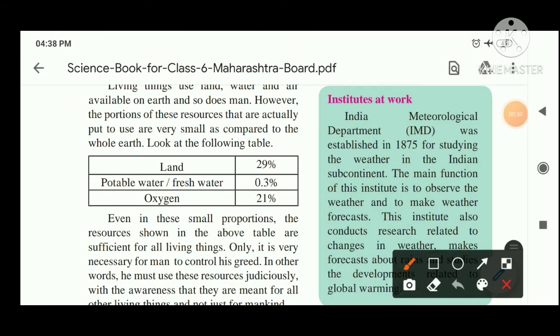Living things use land, water, and air available on the earth, and so does man. These resources are very important. Now look at the table. The land is 29%, fresh water is only 0.3%, and oxygen is 21%. However, we human beings and animals are more compared to these resources. Hence, we need to conserve these resources.